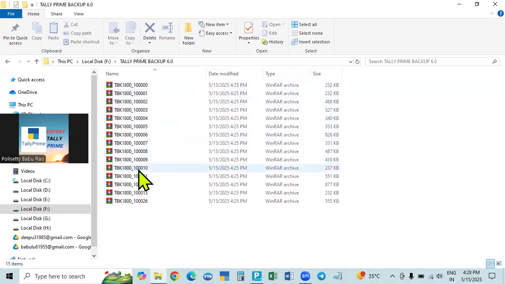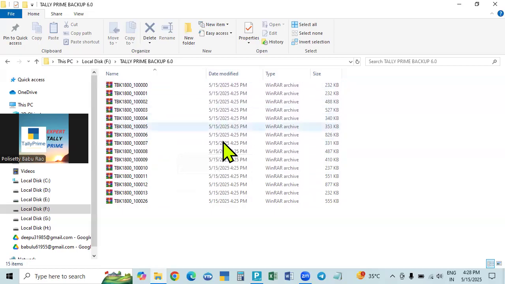So when the number is increased to 6 digits, this is converted into 1800. The old one will be 900. From Tally Prime 3.0 onwards, it will be 1800 due to the increase in the number of digits in the company number. DBK is DBK.